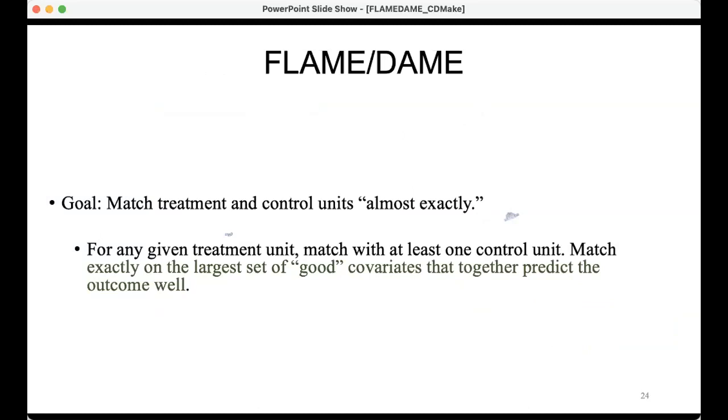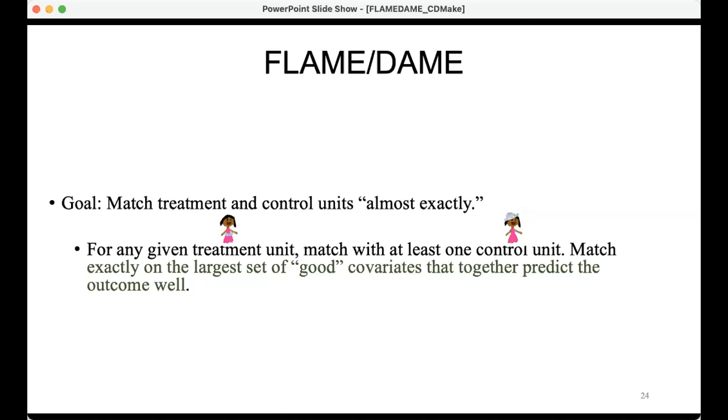So for any given treatment unit, you want to match with at least one control unit. And you want to match exactly on the largest set of good covariates that together can predict the outcome well. Okay, so you've got a treatment unit, you want to match it exactly with one control unit, and you want to match them exactly on the set of good covariates that predict the outcome well. Okay, it's a little bit tricky to figure that out, but that's what it does.